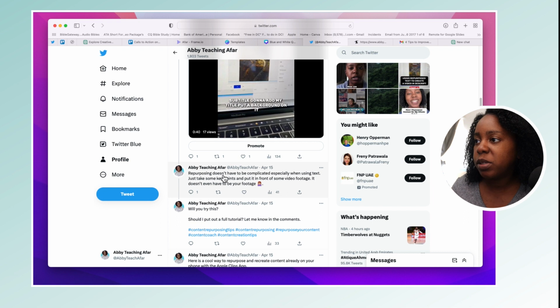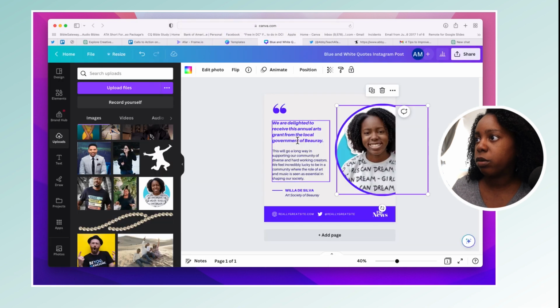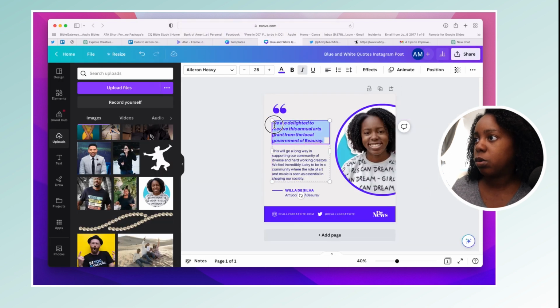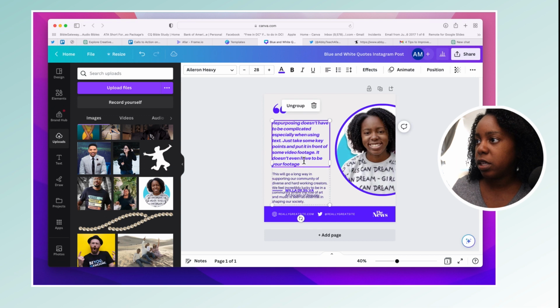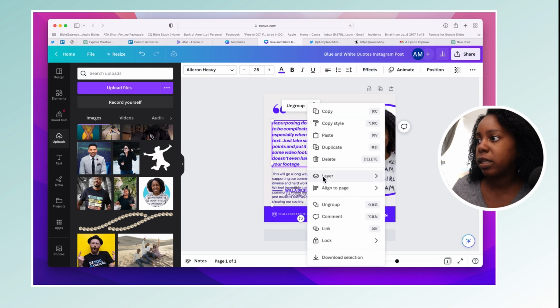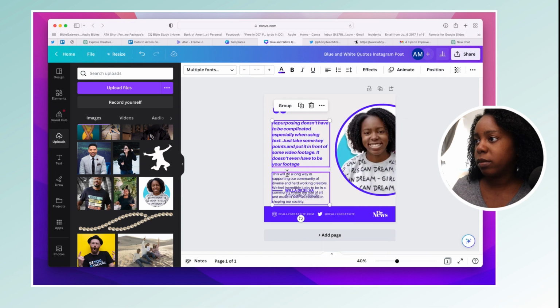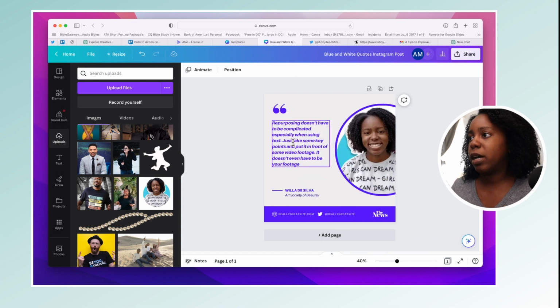So here we have: repurposing doesn't have to be complicated, especially when you're using text. Just take some key points, put it in front of some video footage. It doesn't even have to be your footage, right? So I'm going to take this here and I'm going to copy it and take it right on over here. And I'm going to paste. And you see this here is two blocks. So I'm going to right click and I'm going to ungroup it and just take away the one that isn't bold. I don't need all of that, right?